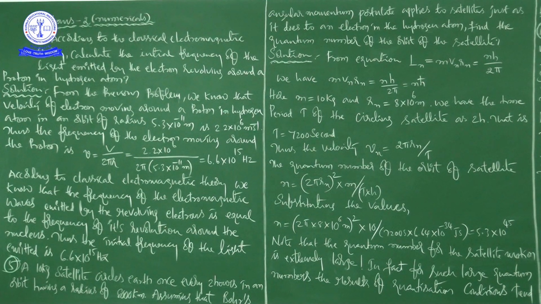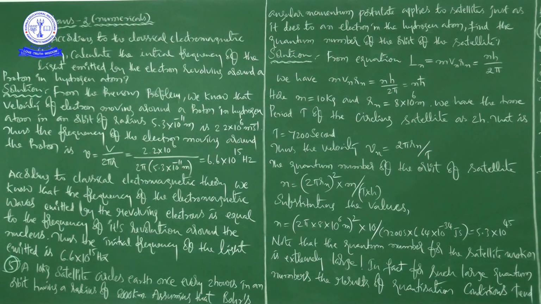Okay, so here we are talking about satellite and Earth, so that's why this is a large value. Anyhow, to deal with such large values of quantum number, we have to go for classical physics, okay, right? And in this problem number 5, we found the quantum number of the orbit of satellites.